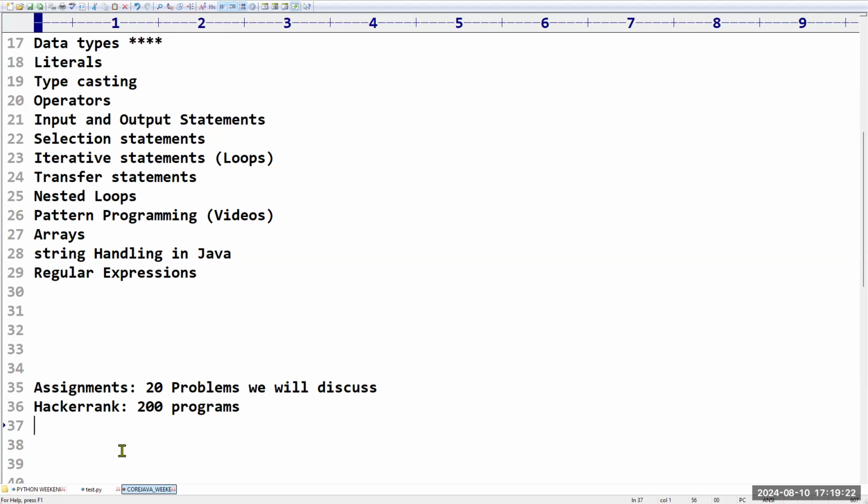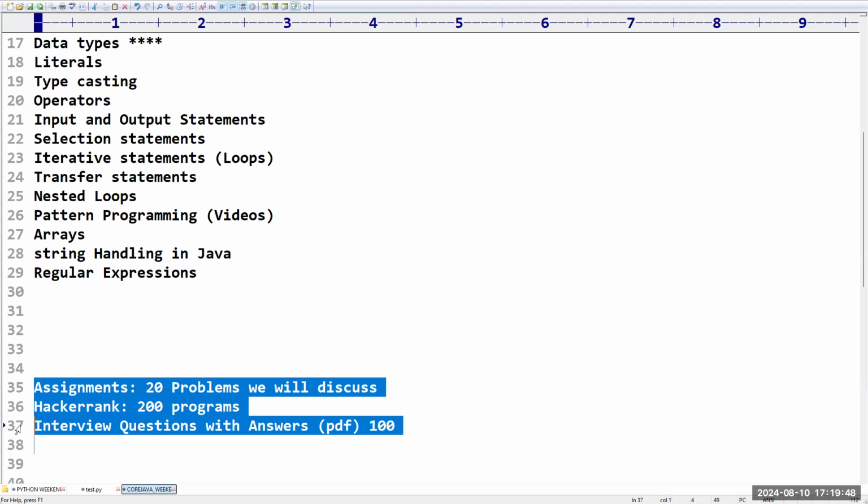Sir, along with that, I'm going to provide interview questions also. Interview questions with answers. As of now, I'm just going to provide them in the form of a PDF. So I prepared almost 100 questions. Still I am preparing. So these 100 questions along with answers, I'm going to give that PDF to you people. If possible, I will give videos also for this. Okay. So this is nothing but what we have.